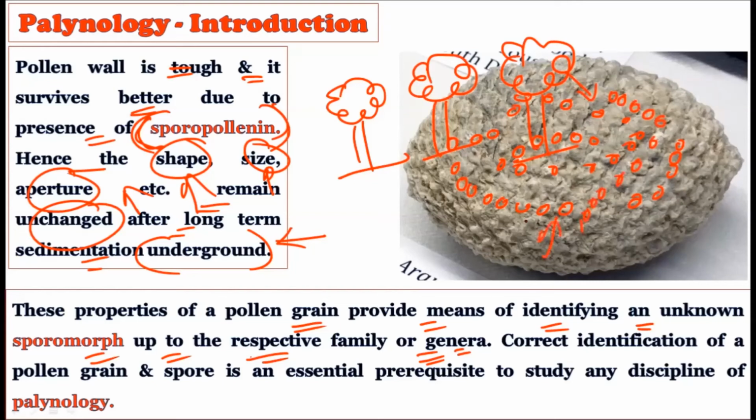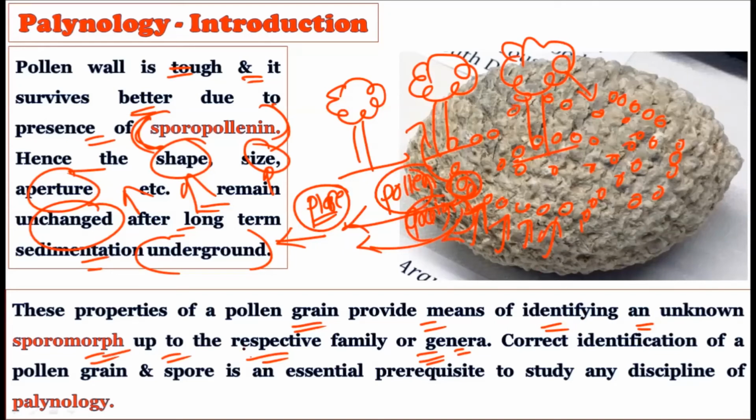So when we study the fossil form, these fossil forms can be used to trace which kind of plants were present in the ancient past. Once we come to know the pollen morphology, we can compare the pollen grains with the present-day forms and with the fossilized forms, and we can use this type of pollen grains to classify the plants, or to place the plants together under the classification, right?